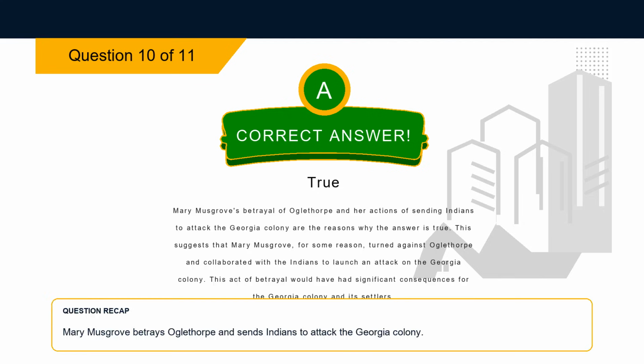Explanation: Mary Musgrove's betrayal of Oglethorpe and her actions of sending Indians to attack the Georgia colony are the reasons why the answer is true. This suggests that Mary Musgrove, for some reason, turned against Oglethorpe and collaborated with the Indians to launch an attack on the Georgia colony. This act of betrayal would have had significant consequences for the Georgia colony and its settlers.